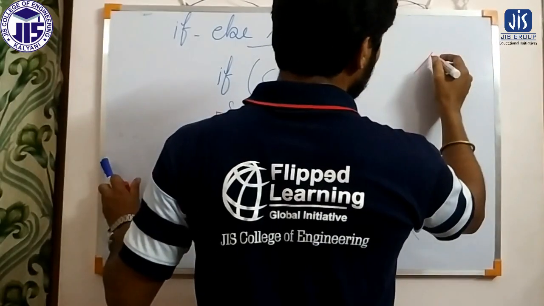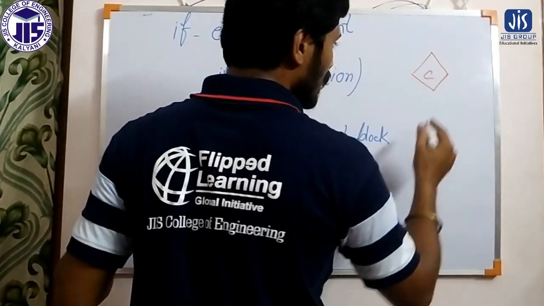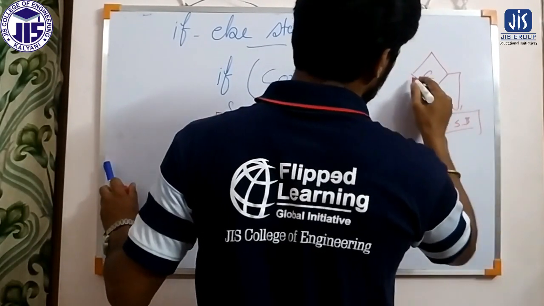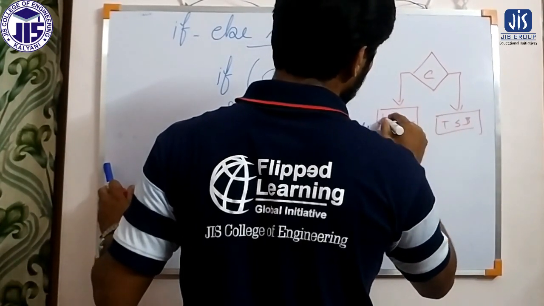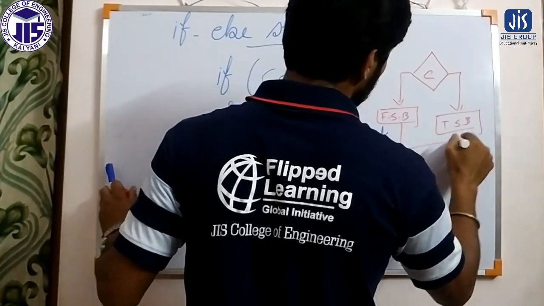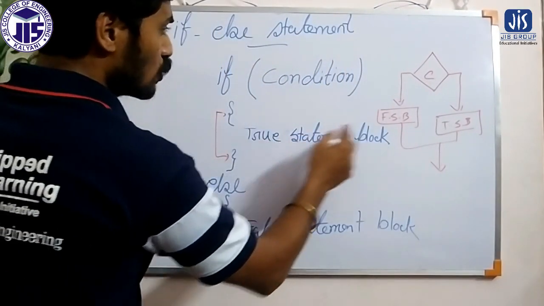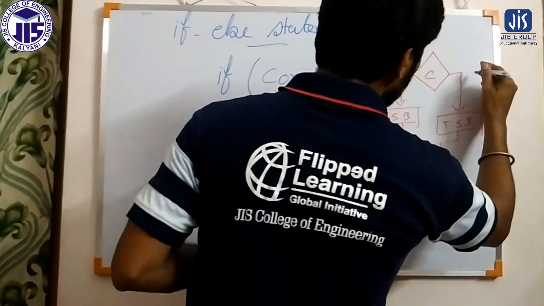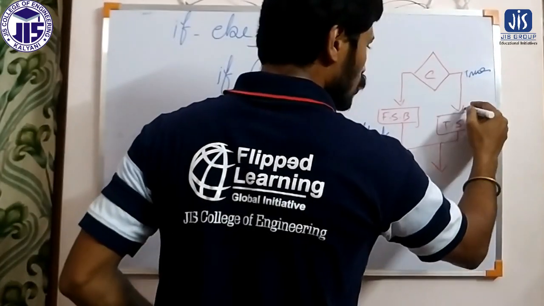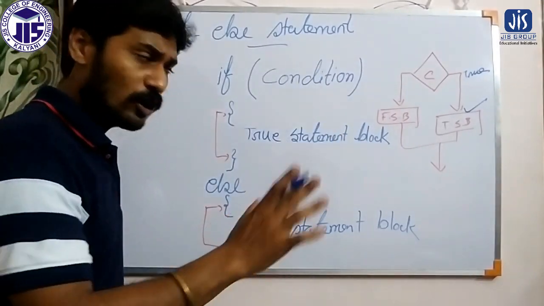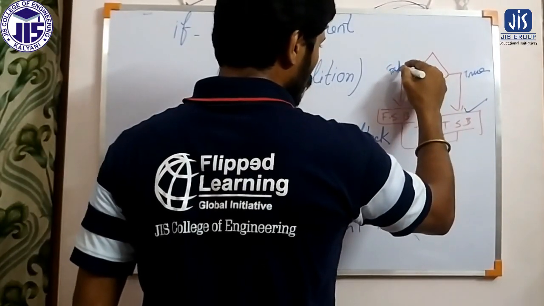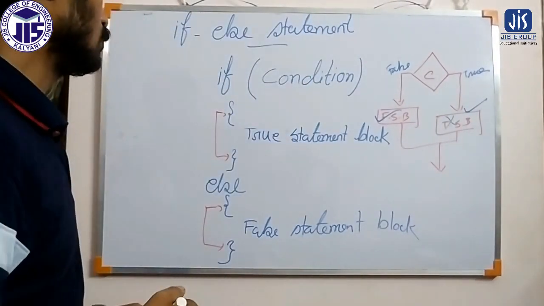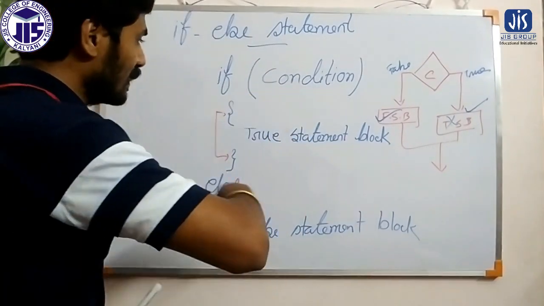The condition is there. This is the condition. Then we have the true statement block, and then we have the false statement block here. So this is my true statement block, and this is the false statement block. If the condition is true, then the true statement block will execute, the false statement block will not execute, and if the condition is false, then the false statement block will execute and the true statement block will not get executed. So that is the way we are writing the if else, right?